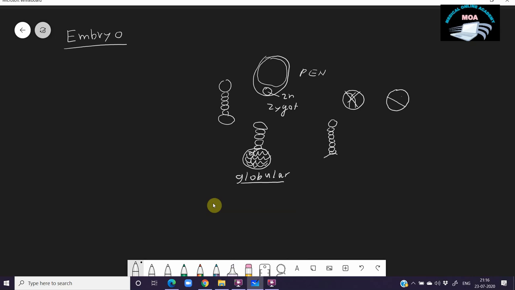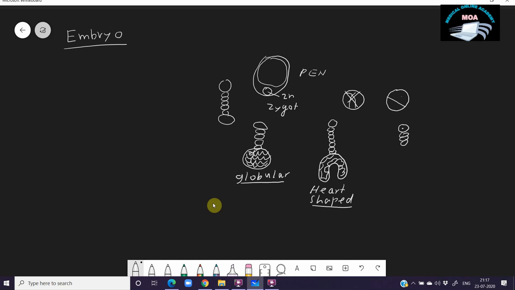And this divides and it becomes heart shaped. So this is the heart shape. The embryo is converting into a heart shaped structure with a number of cells. Again, it divides. It cannot stop there. Mitosis takes place continuously, and then it converts into a horseshoe shaped structure.